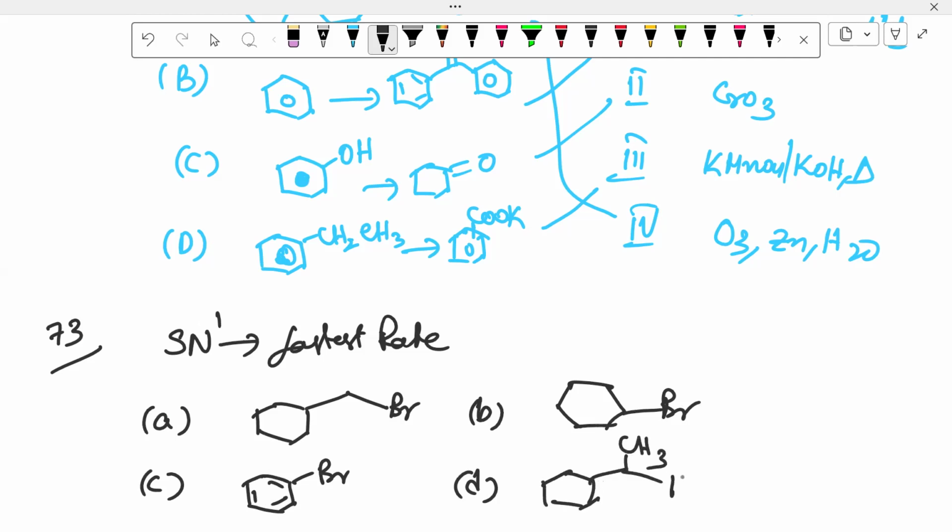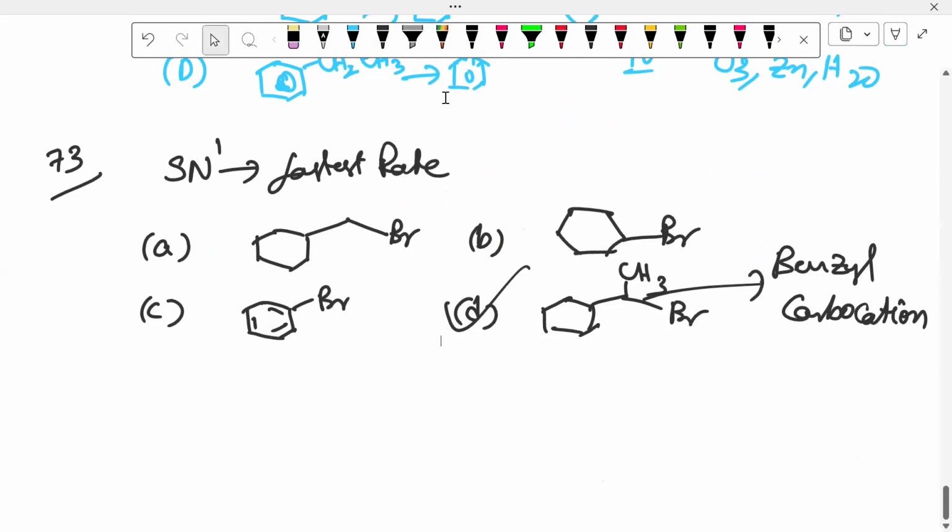CH3Br, benzyl carbocation. Benzyl carbocation is more stable due to resonance. Next, we'll go for question 74, which is not a redox reaction.